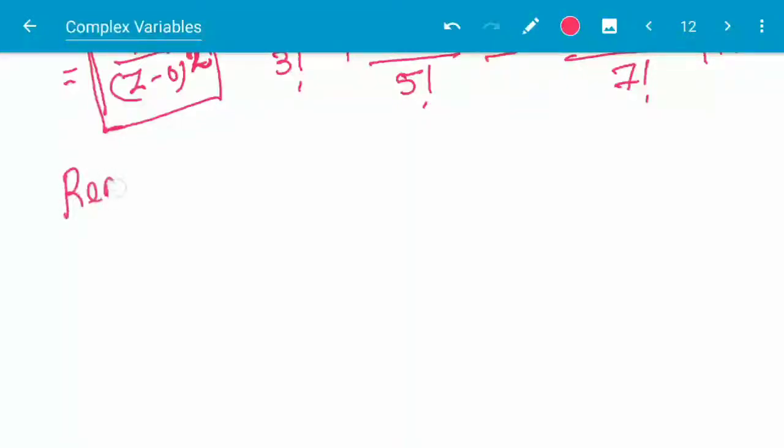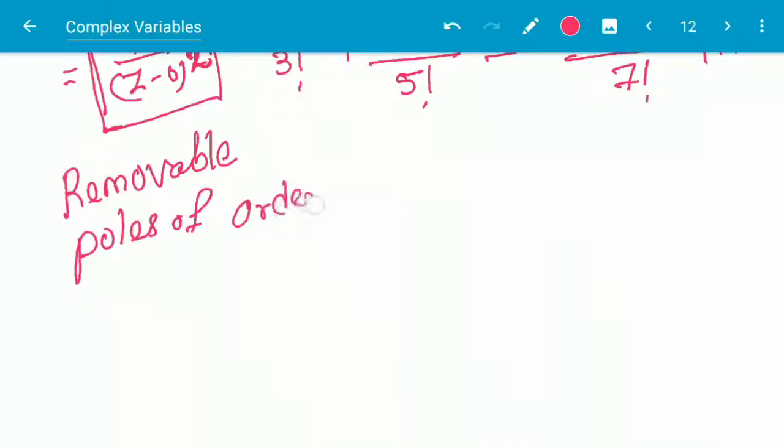One is removable singular point, another is pole of order m, and the third one is essential singularity. There are three types of singular points.